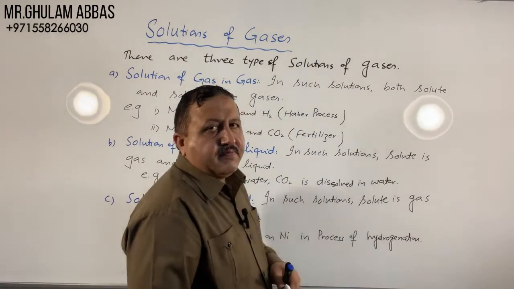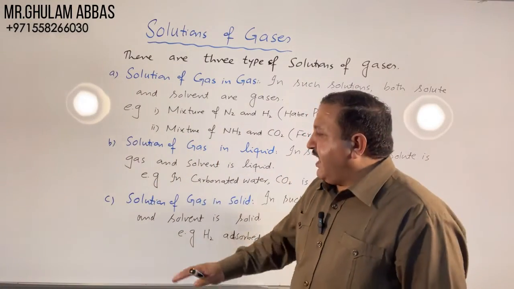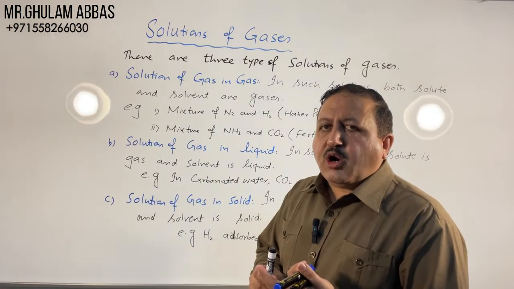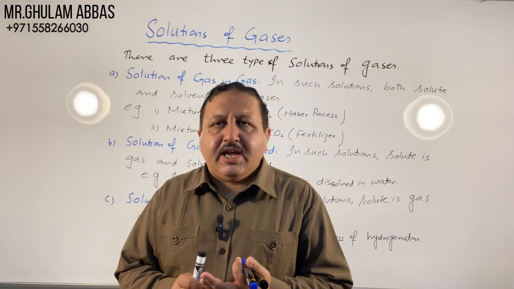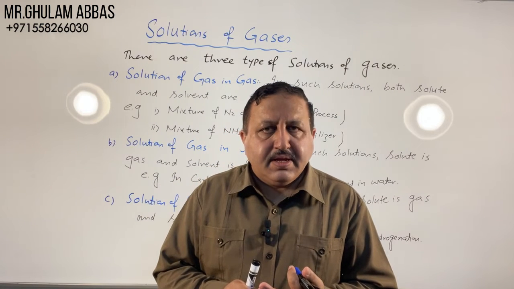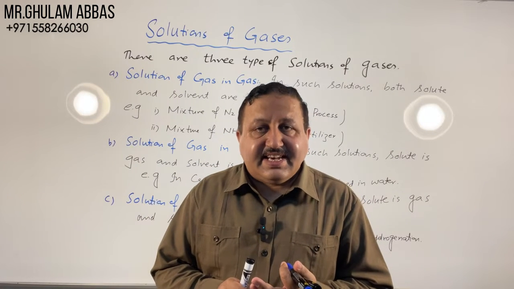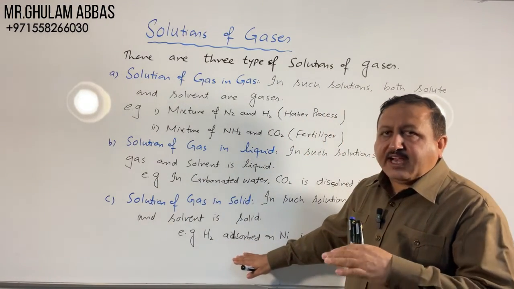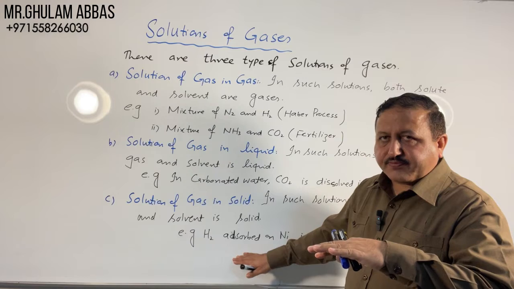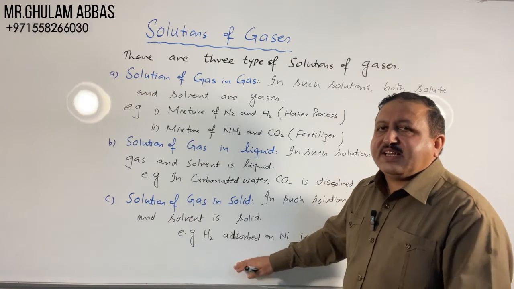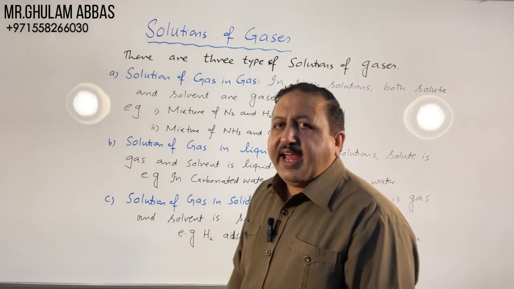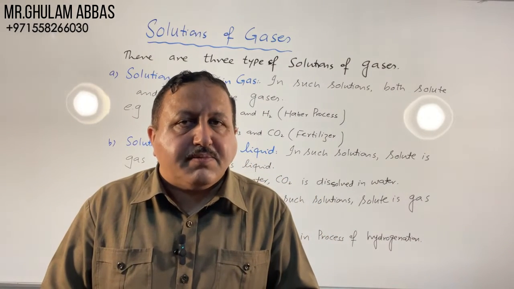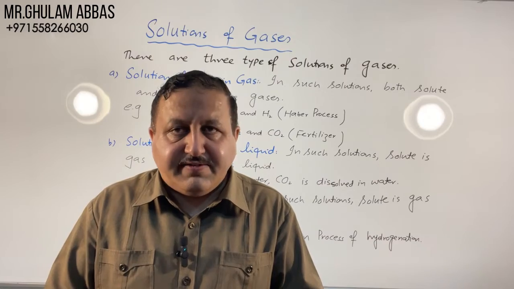We know that when hydrogen is passed through the oil, oil becomes solidified and nickel acts as a catalyst. In this process, hydrogen become adsorbed on the nickel. So hydrogen is present in smaller amount and act as a solute, and nickel is present in the larger amount and act as a solvent.